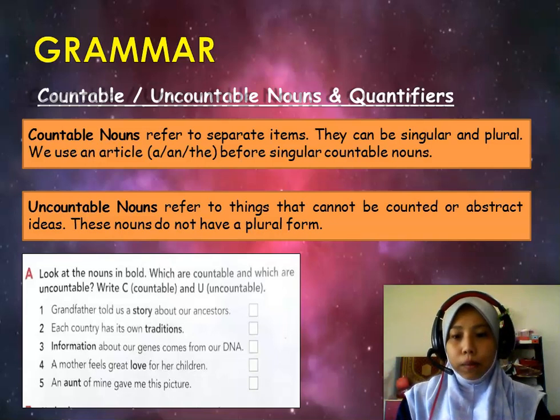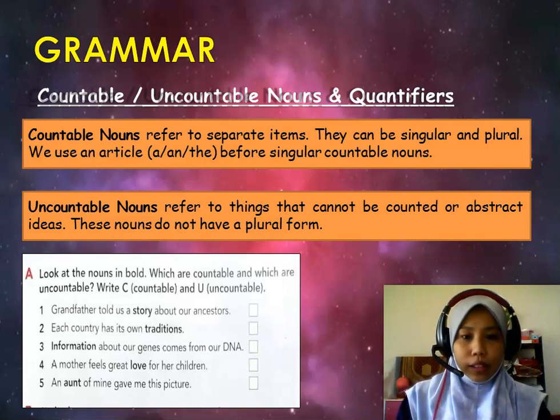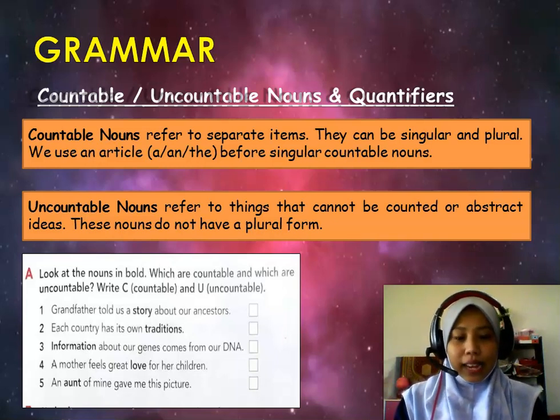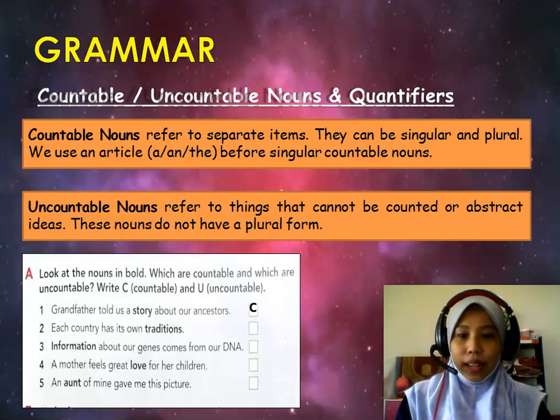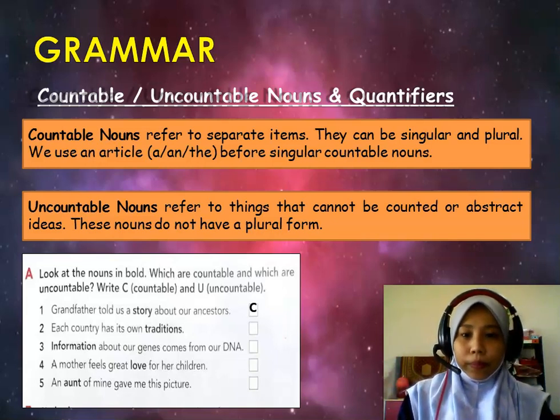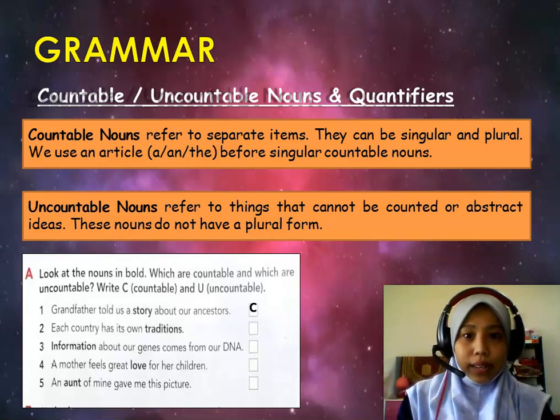Okay, let's take a look. Number 1. Grandfather told us a story about our ancestors. As you can see from the sentence, a story. Do you notice the use of the article a before the singular countable noun story? Yes? Okay, that means this is countable. You can count the story. How many stories did your grandfather tell? 5, 6 stories? Yes, that is what is meant by countable.